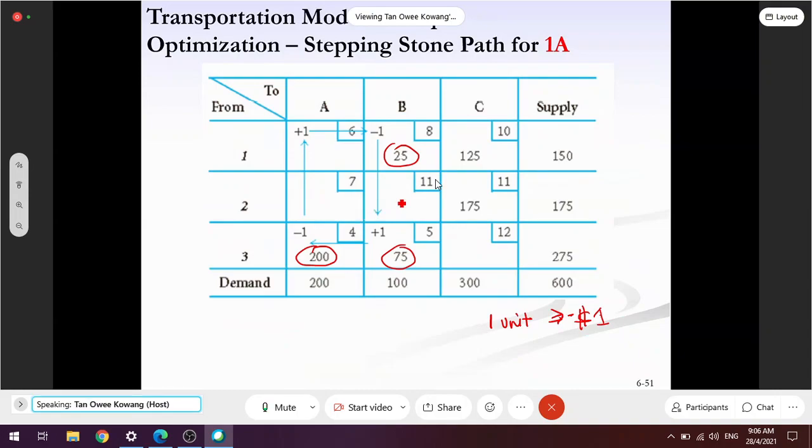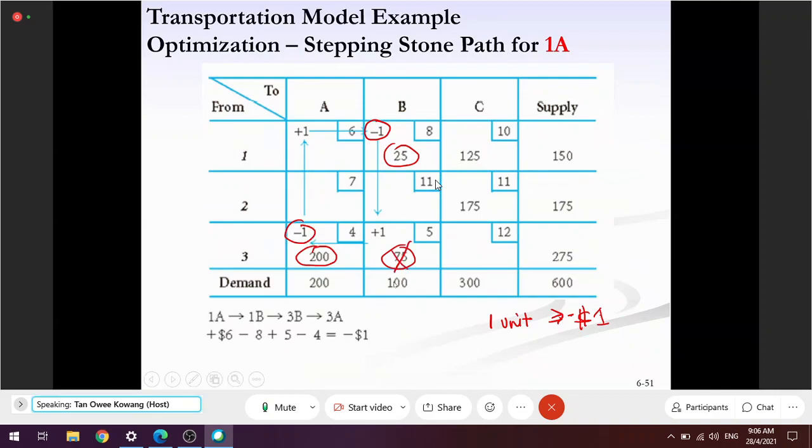The answer must consider that I want to move a certain quantity to 1A, so I must look at the negative positions. I can only move quantity from the negative positions; from the positive ones I cannot move. So I should choose either 25 or 200, and I choose the minimum, 25. So I move 25 here.